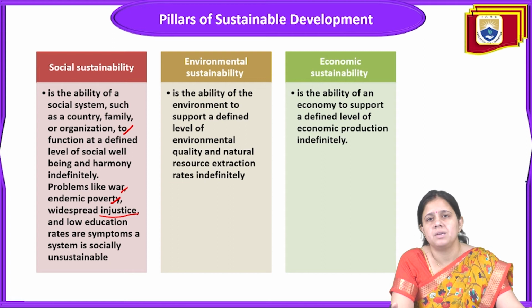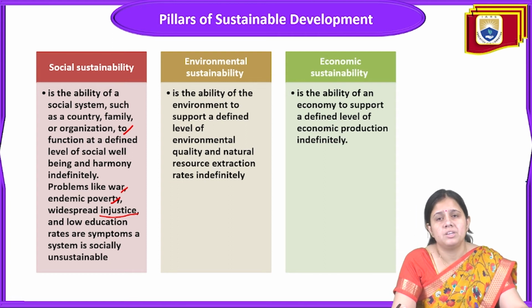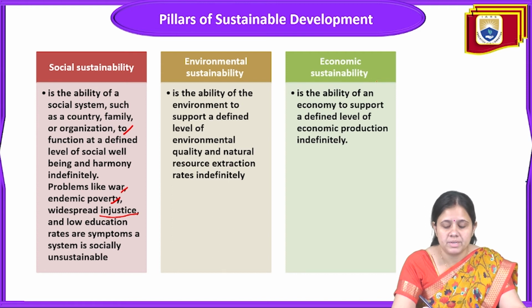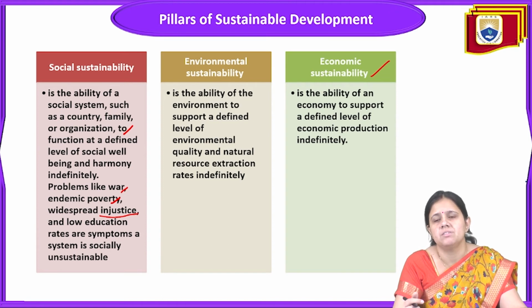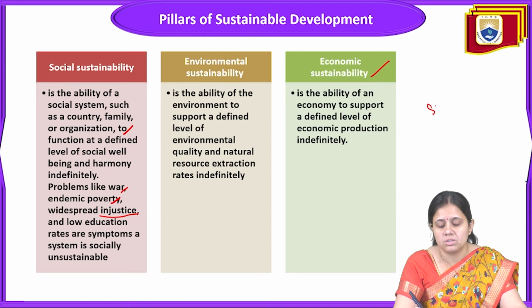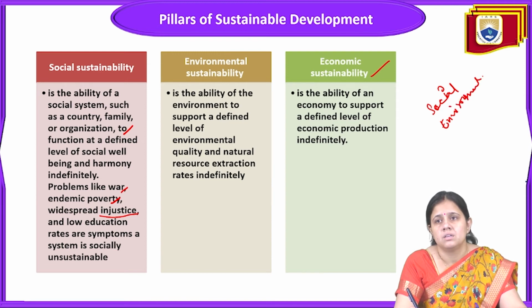Next is environmental sustainability. It is the ability of the environment to support a defined level of environmental quality and natural resource extraction rates indefinitely. Next is economic sustainability, the ability of an economy to support a defined level of economic production indefinitely. So this is all about the three pillars of sustainability: social, environmental, and economic.